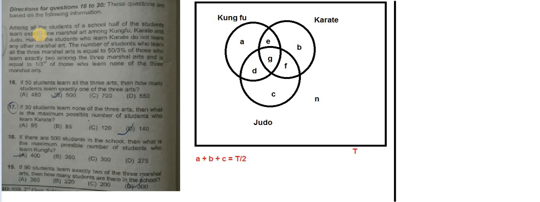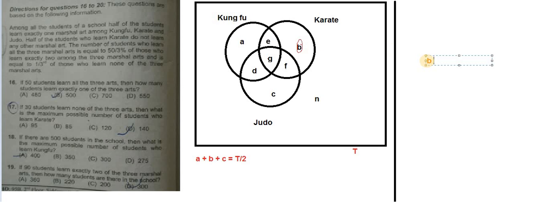Let's read ahead. Half of the students who learn karate. So how many are learning karate? B, E, G, and F. Half of the students who learn karate do not learn any other martial art. So half of them are learning only karate, meaning B is half of the complete karate.